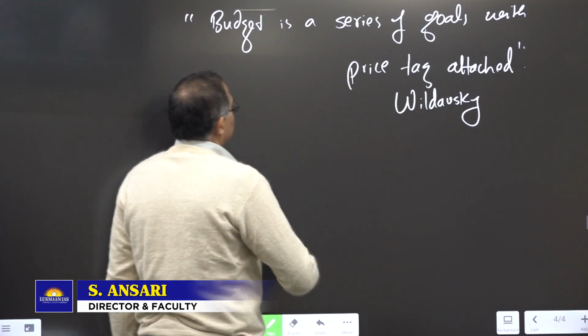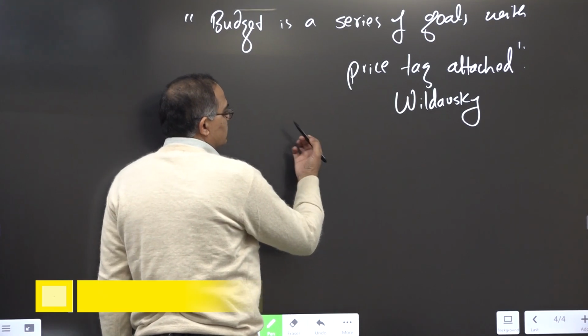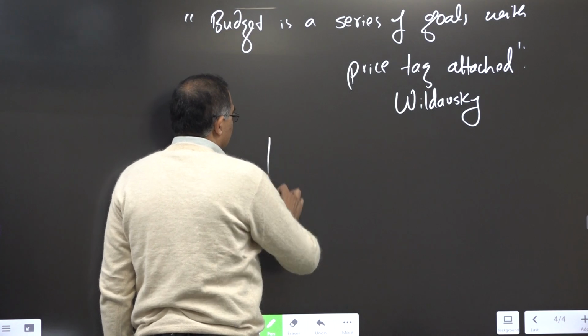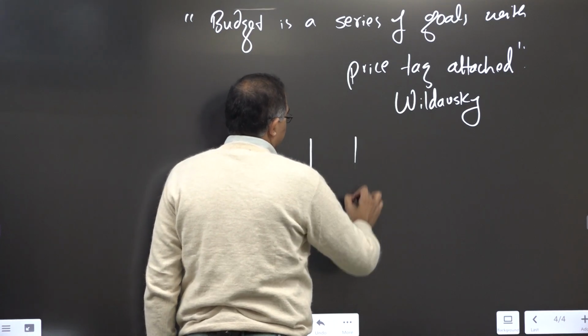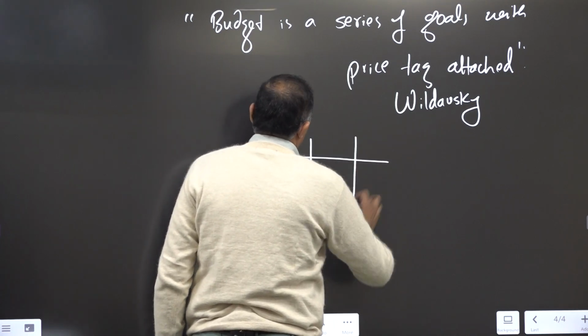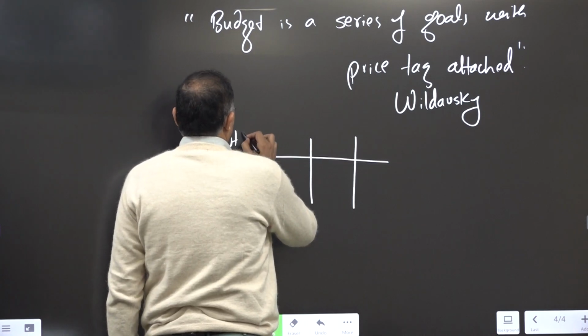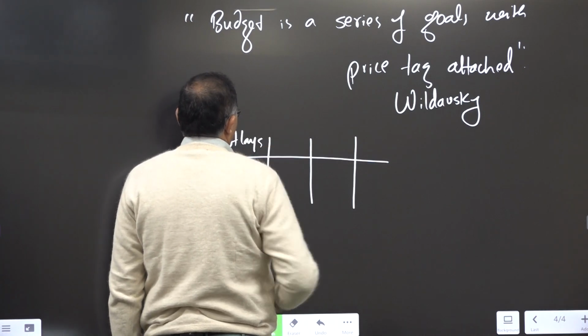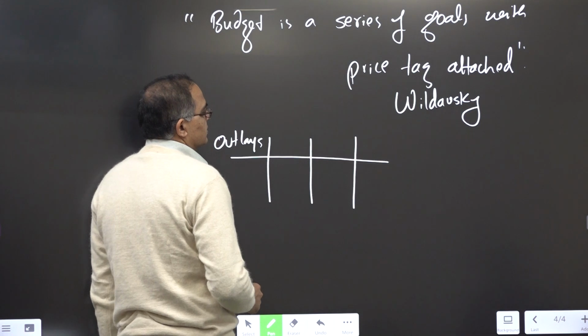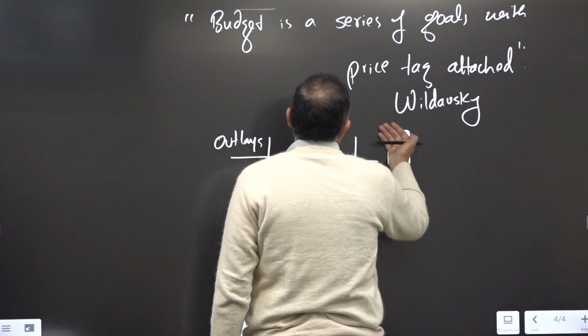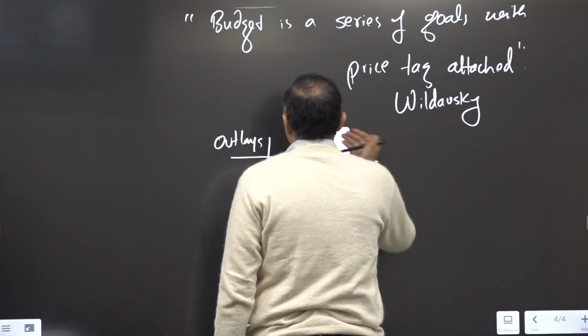So we start with a definition, you should start with the definition. Then you should show it like this. Outlays, let's say you can consider. Goals, the outlays, simply two things.